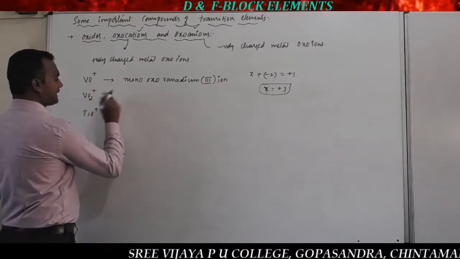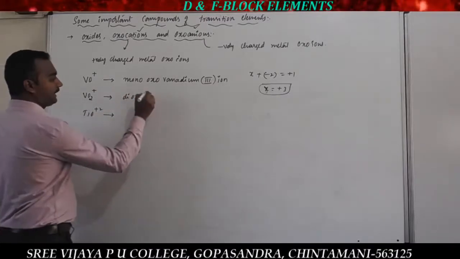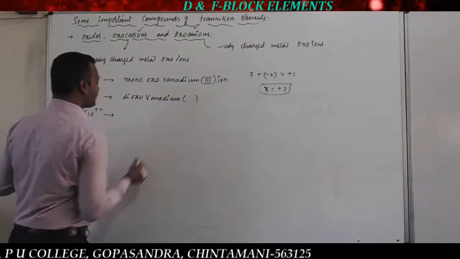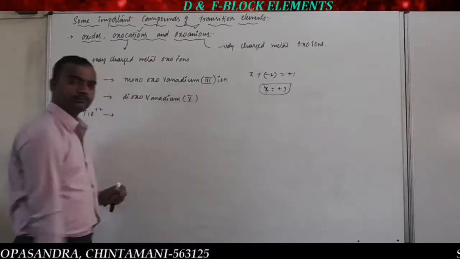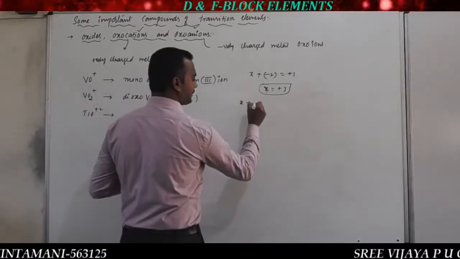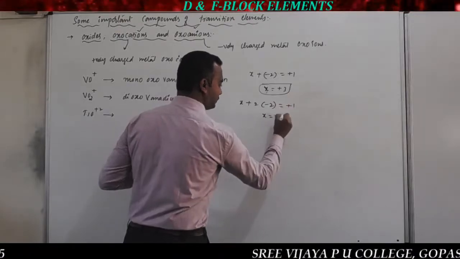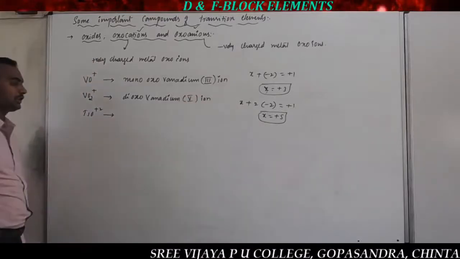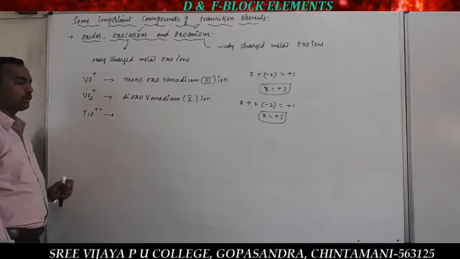For VO2 plus, there are 2 oxygens, therefore this is called dioxo. And vanadium is the metal, therefore vanadium. What is the oxidation state here? When you calculate, you will get plus 5. X is the oxidation state of vanadium, plus oxygen 2 times minus 2, is equal to plus 1. X is equal to plus 5. So that is dioxo vanadium(V) ion. Then titanium, TiO plus 2.